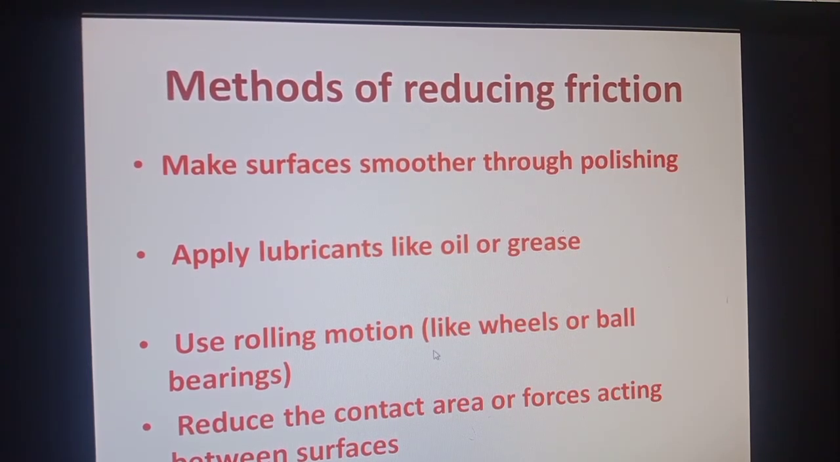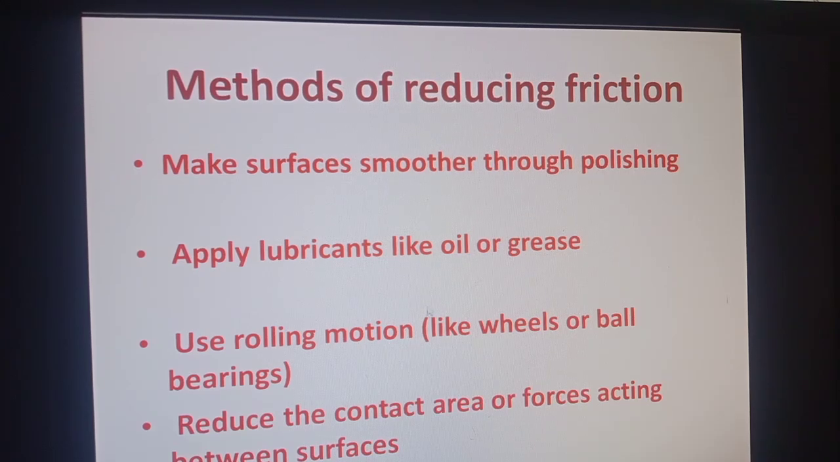Now, if we replace sliding with rolling, the point of contact between the two surfaces reduces. That significantly decreases the friction between the two surfaces. So, by using rolling motion, like wheels or ball bearings, we can reduce friction.